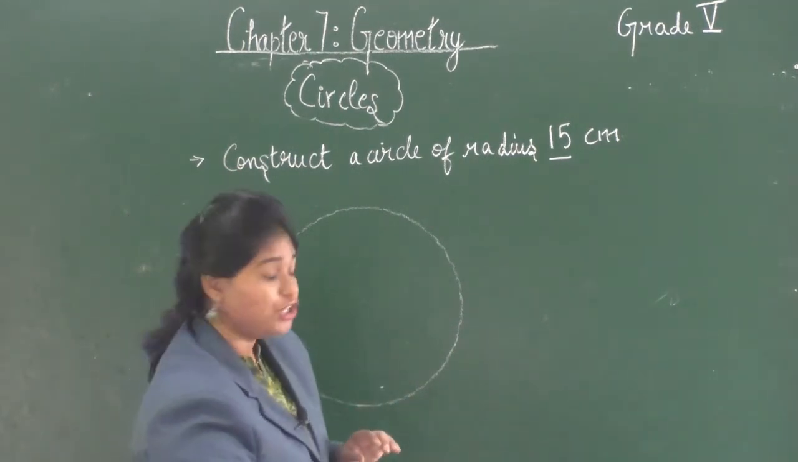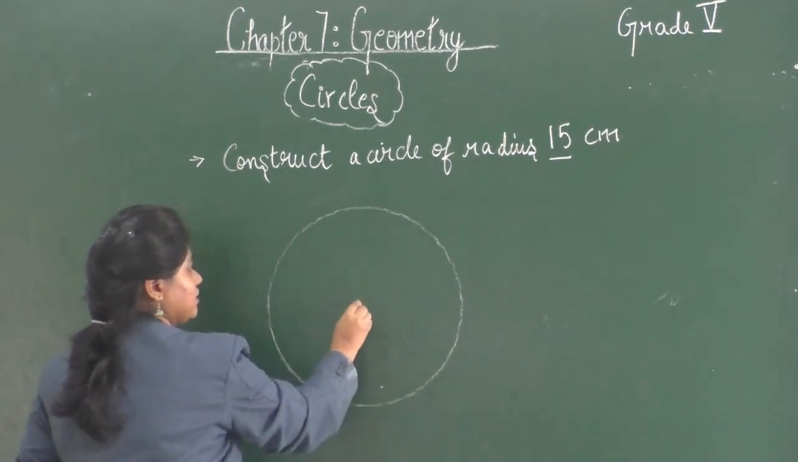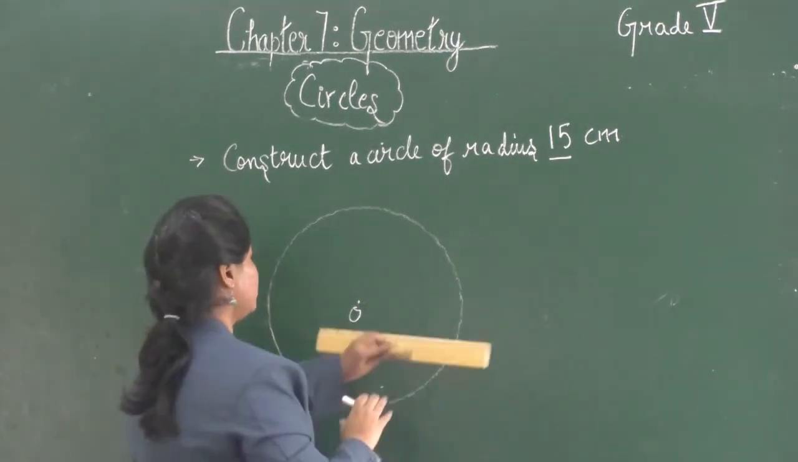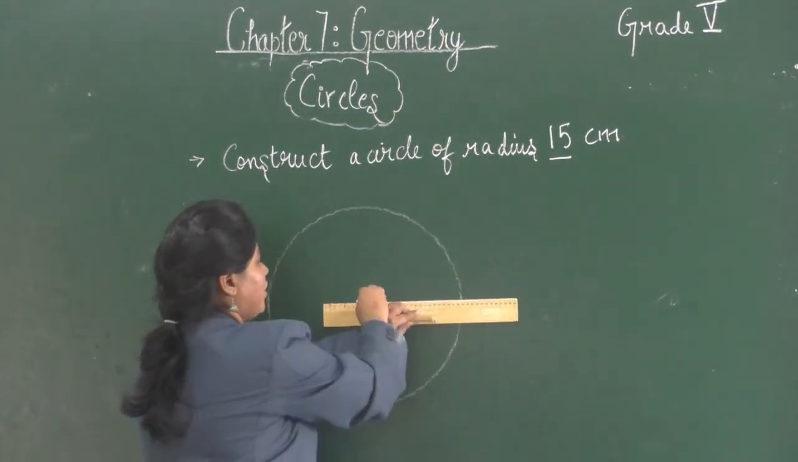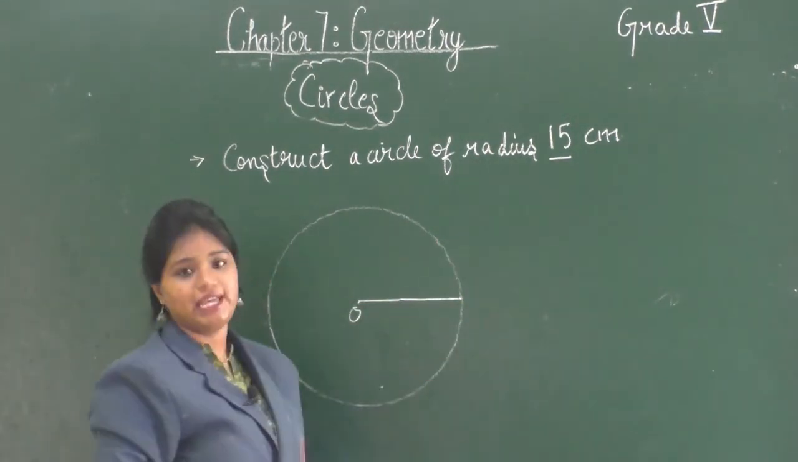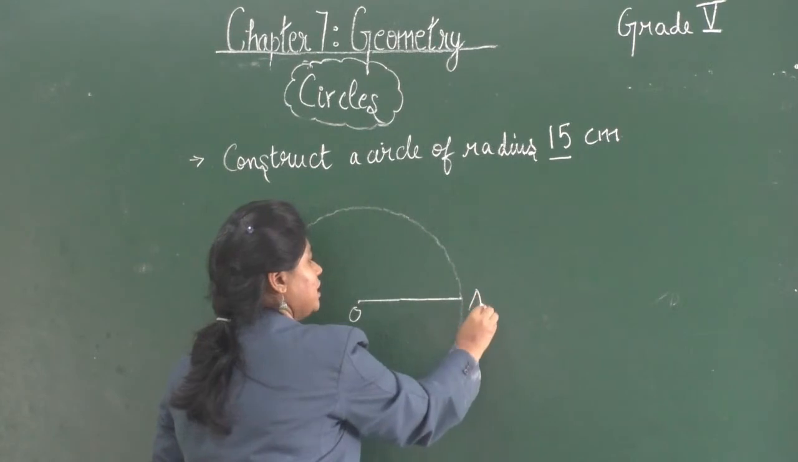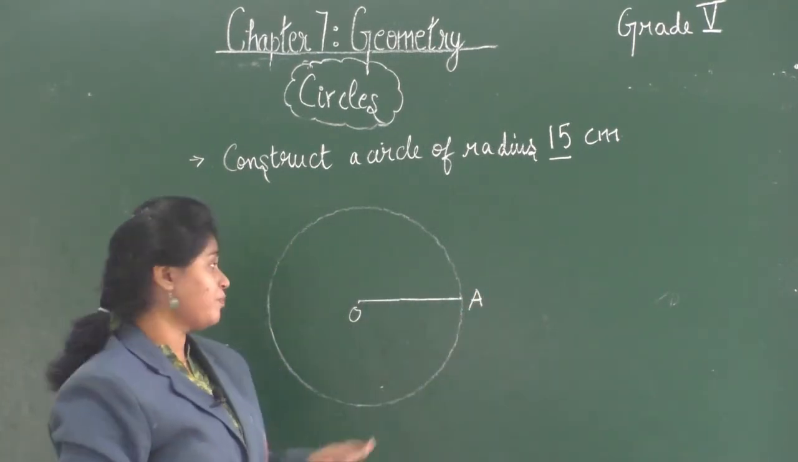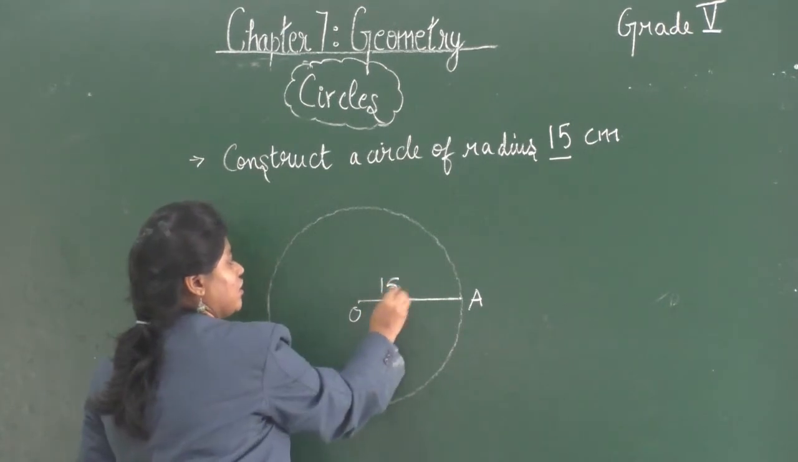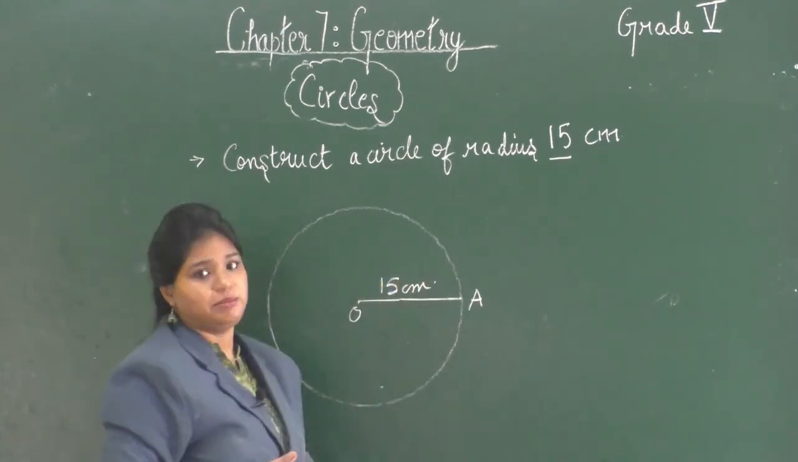After this, you will mark the center as O, and you will take the ruler and mark a point on the circumference of the circle. You can give any name to this point, for example A. So here OA is the radius of this circle and OA is 15 centimeter.